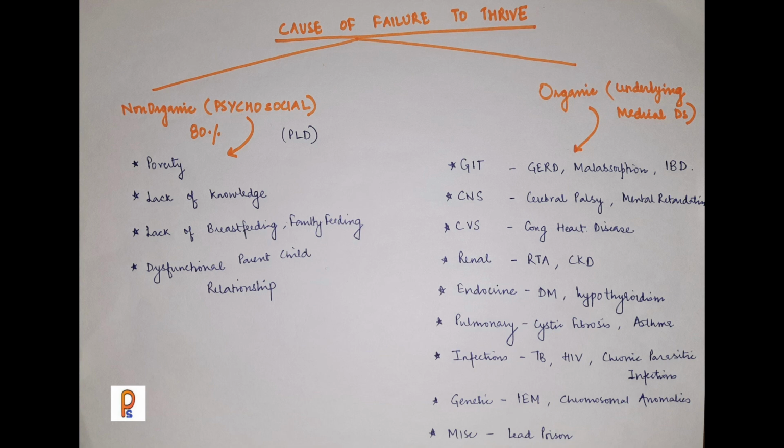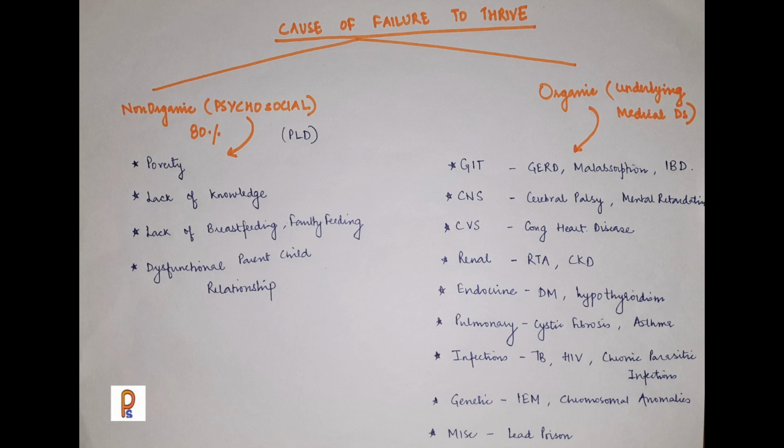Now we talk of the non-organic causes, which are found in 80%. So the main cause is PLD, that is either there is poverty, or there is lack of knowledge about what to feed and how to feed, or there is lack of breastfeeding, or faulty feeding, or if there is a dysfunctional relationship between the parent and child. Those are the causes of the non-organic, that is purely psychosocial factors.